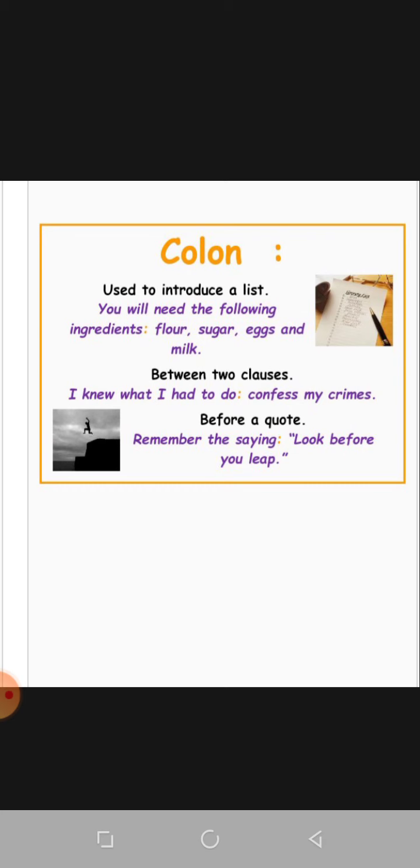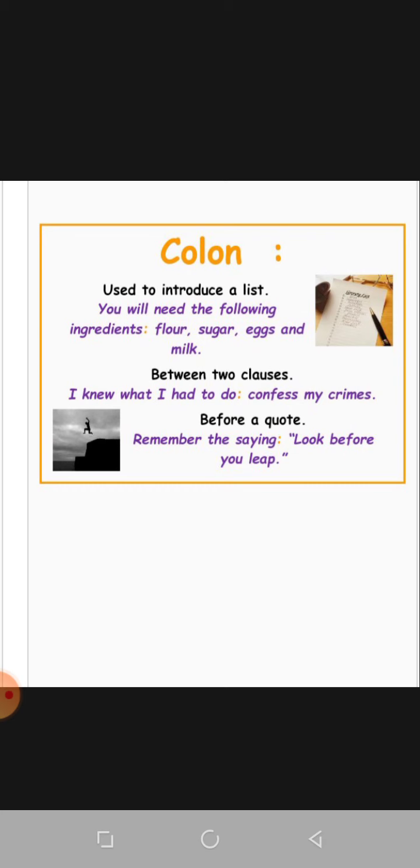Next, colon. Colon is used to introduce a list. Introduce a list means, we can see an example related to this point. You will need the following ingredients: flour, sugar, eggs and milk. We are using a colon here. One thing that you have to observe is that between the items of the list, flour, sugar, eggs and milk, we are using commas, but we are using a colon before the list. It means that to introduce a list we use a colon.